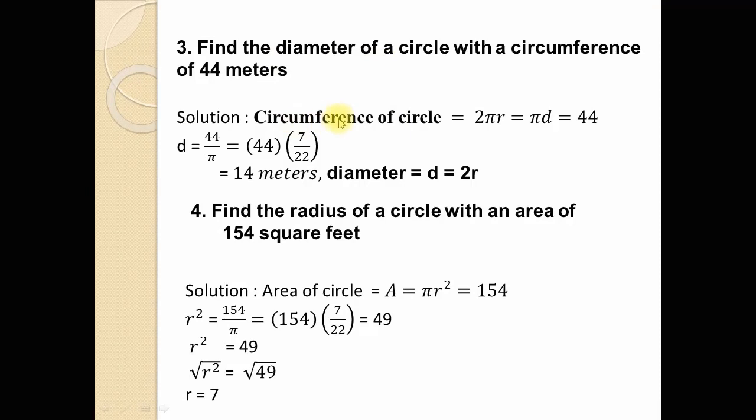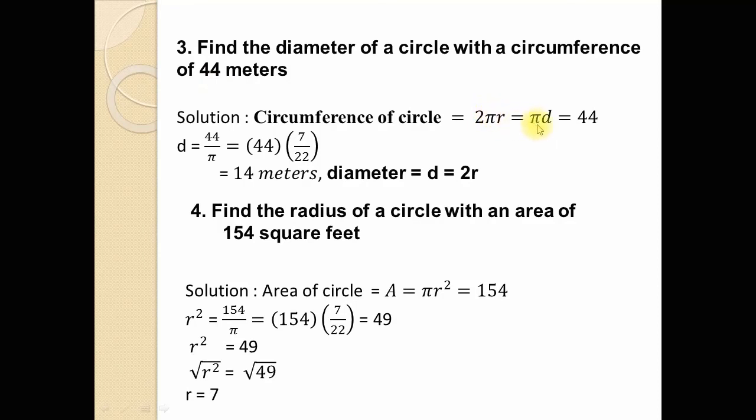So using the formula of circumference of a circle, which is equal to 2 pi r, and since we know that 2r is equal to d, meaning diameter, and diameter is twice the radius, so 2r is equal to diameter. So 2 pi r can be written as pi d, and pi d is equal to 44, because it is given in the question that the circumference of the circle is 44.